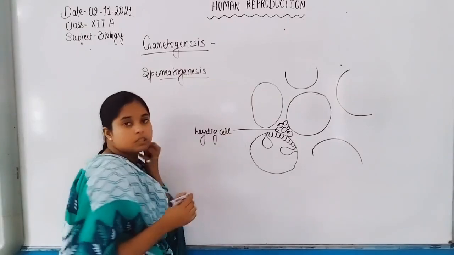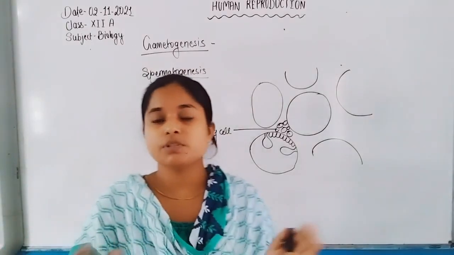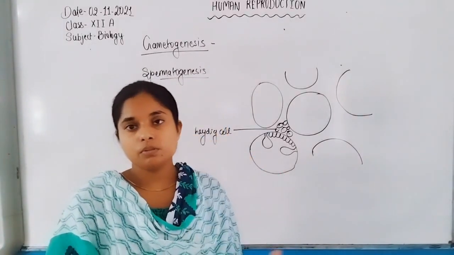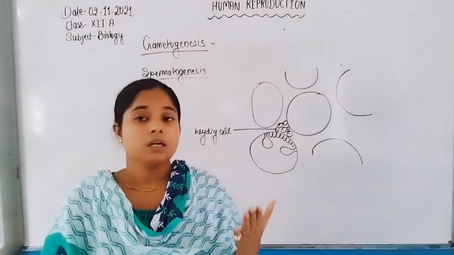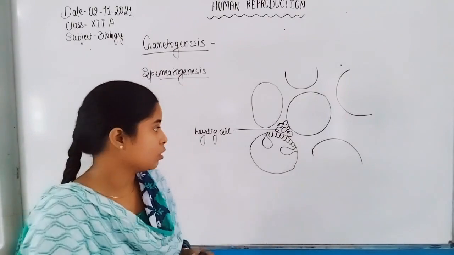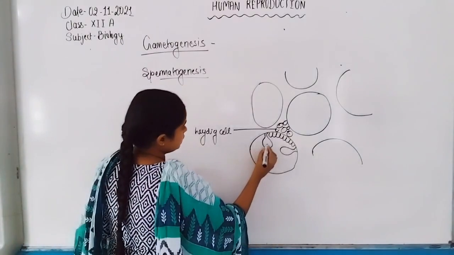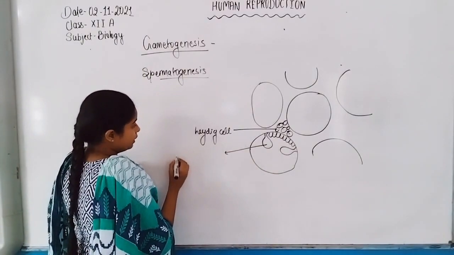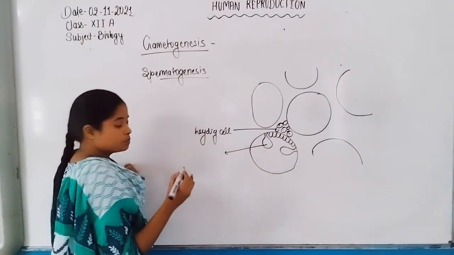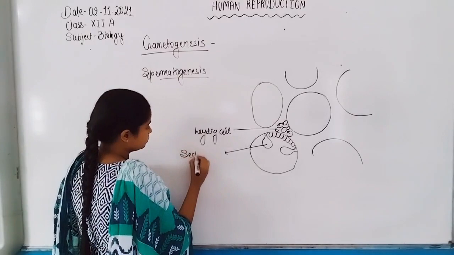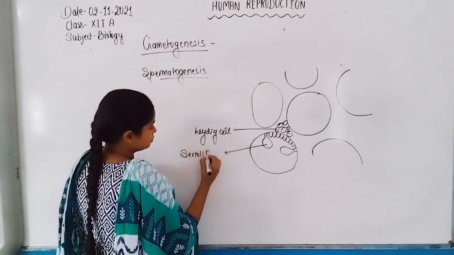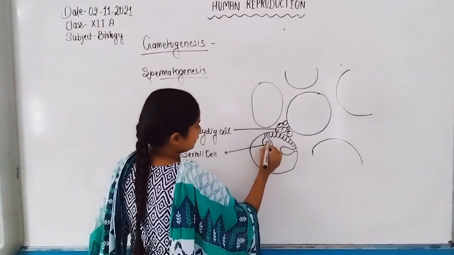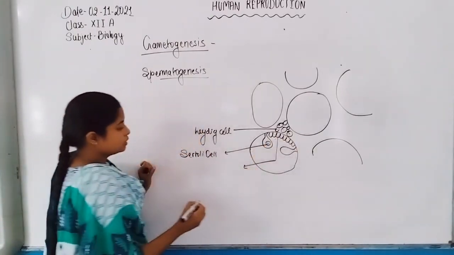These are the interstitial cells present in between the two seminiferous tubules, the interstitium of the seminiferous tubule. Those cells are known as interstitial cells or Leydig cells. Now Sertoli cells present in the seminiferous tubule provide nutrition to the developing sperm. Now this is germinal epithelium.